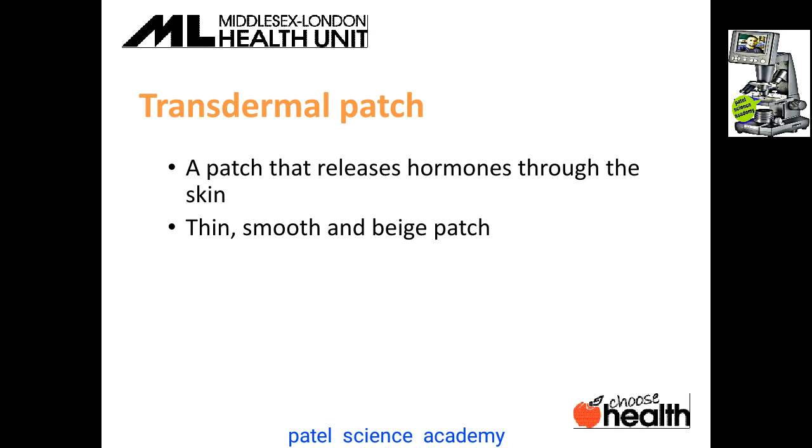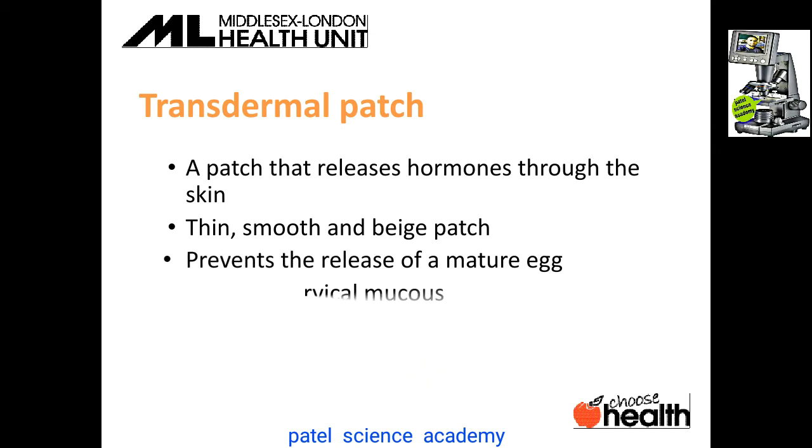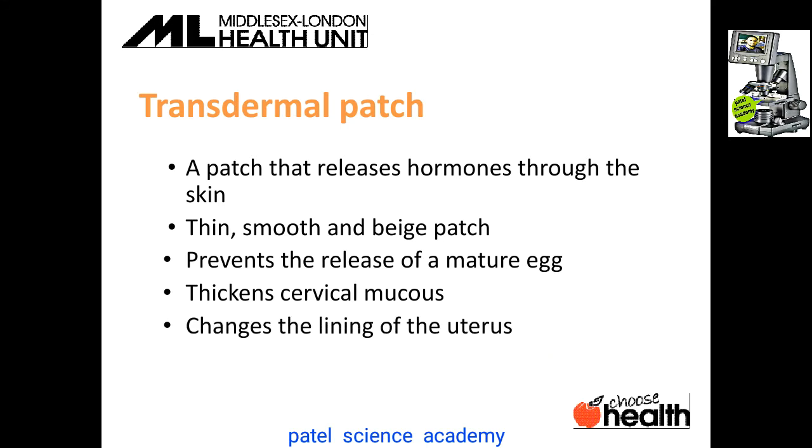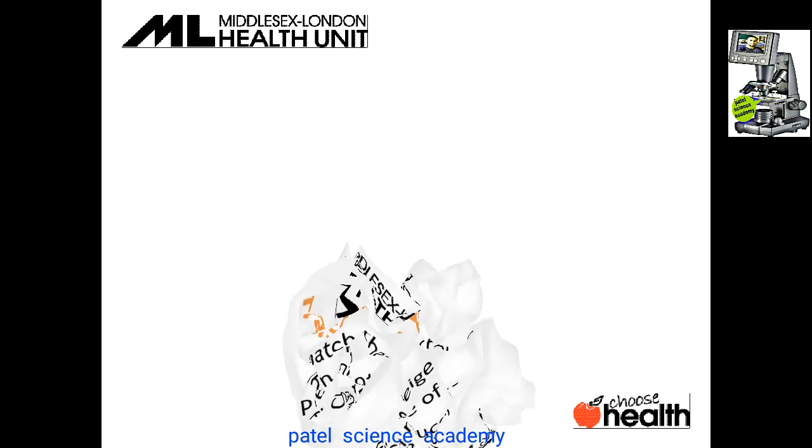It is always a thin, smooth and beige patch. It prevents the release of a mature egg, thickens the cervical lining and changes the lining of the uterus. All this process has a 91% rate, and all these processes are responsible for the prevention of the pregnancy.